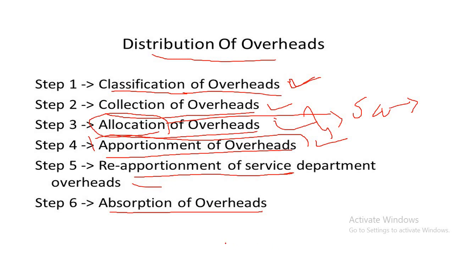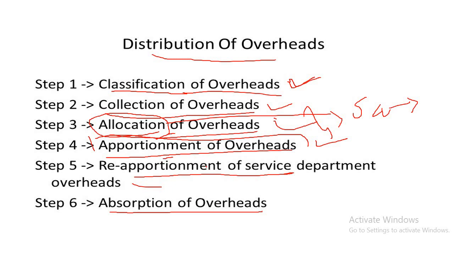One of the very important points is the difference between allocation and apportionment. Allocation deals with the allotment of whole items of cost, but apportionment of overhead deals only with the allotment of a proportion of the cost. Allocation is for direct expenses, but apportionment is for indirect expenses. Is it clear?